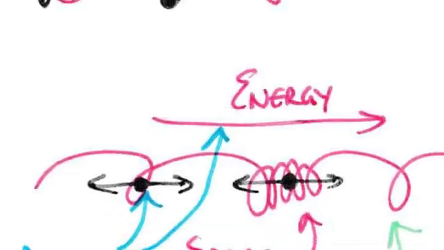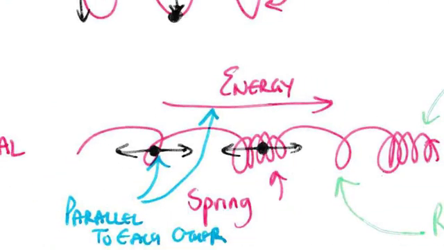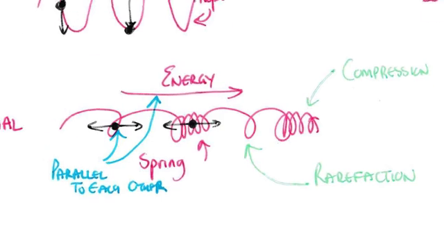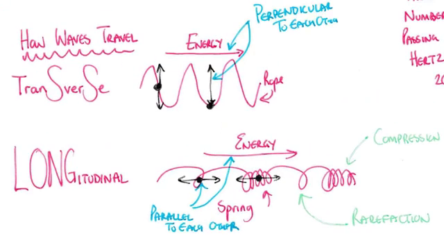Longitudinal waves: basically the energy is going in that direction, and this time, if you notice, the individual particles in the spring are vibrating backwards and forwards, parallel to the direction of the energy. So this is why it's called longitudinal, because the vibration is along the spring. When you shake the spring backwards and forwards like that, you end up with places where the spring is squeezed up. They're known as compressions. And the bits where the spring is spread out or stretched out are known as rarefactions. R-A-R-E-F-A-C-T-I-O-N. Rarefactions. So those are the two ways in which waves travel: transverse and longitudinal.